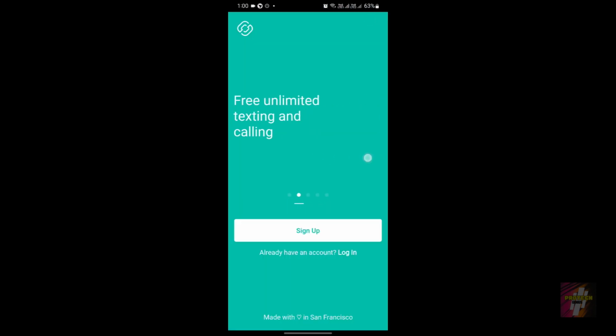Now if you take a look at the features of the 2ndLine application, we get a local free phone number of US Canada for free. We get unlimited calling and texting. We get low cost international calls. In that, roaming was free. Here there are low cost international calls. Voicemail and group chats feature is available. Well, good pictures and video messaging. So these are all the features of the 2ndLine application.